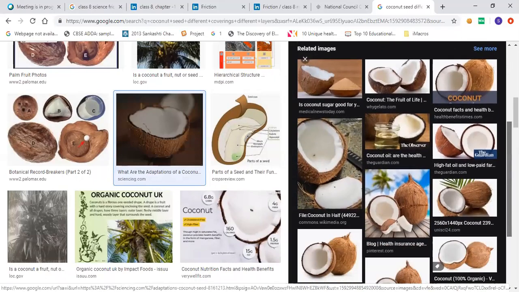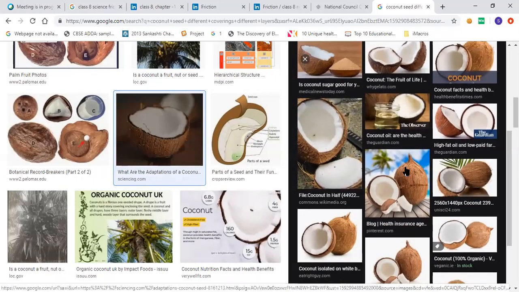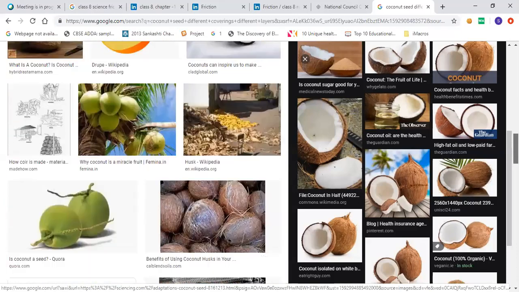Clear? So this is after removal of that brown covering. Now this is hard. Again inside that, this white part is there, which we use for eating purposes. This inner part is actually the fruit, and this part we use to eat. Clear? Yes, ma'am.